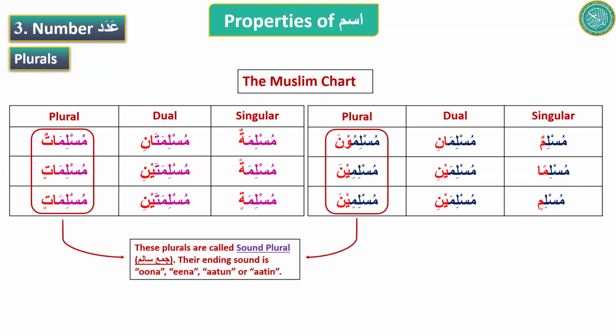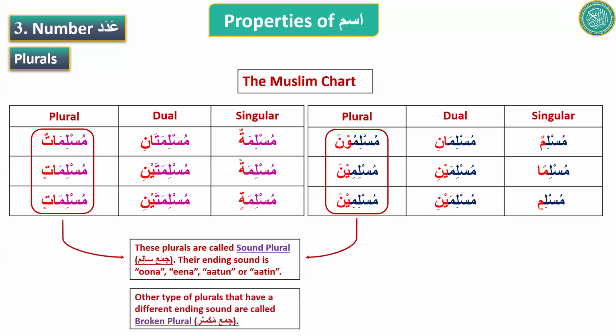But there are many other plurals which do not end with this sound. They have a different ending sound. And those plurals are called broken plurals. Sound plurals, broken plurals. So these are the two main categories of the plurals.